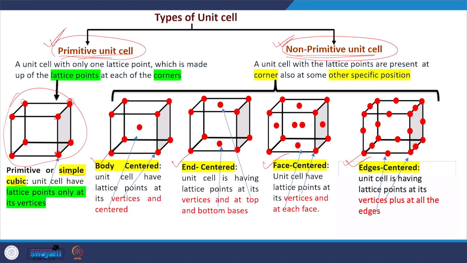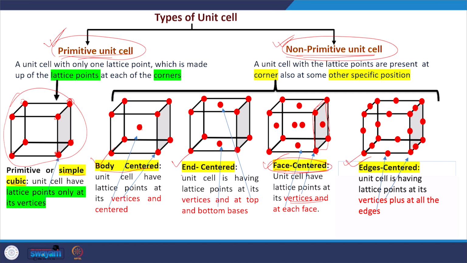In BCC, all vertices have atoms, and at the center of the unit cell another atom or ion or molecule is also present. So, then we can say it is body centered. In face centered, atoms are present at each of the 8 vertices, and at the same time at the center of a particular face there are also atoms or points present, which makes this type of face centered lattice.